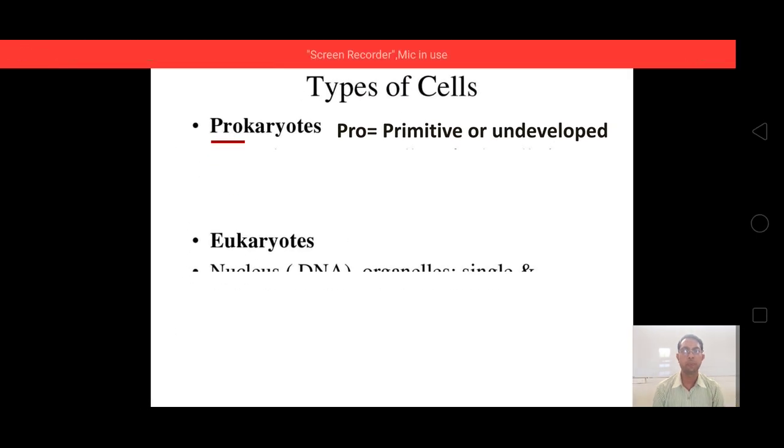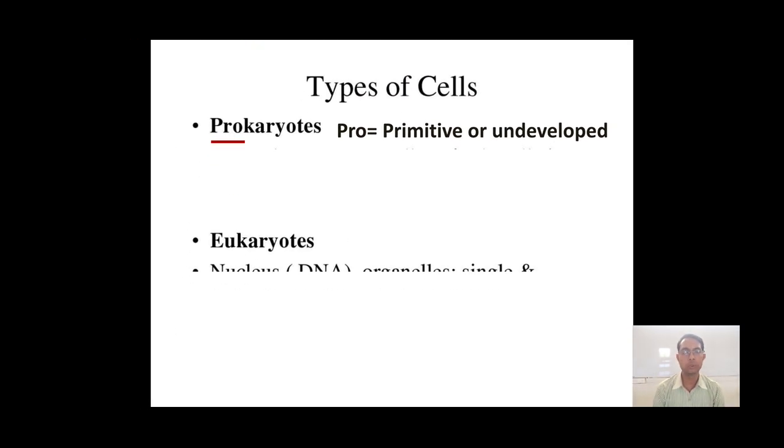Now moving to the eukaryotes, eu and karyon are the two Greek words. Eu means good, or we can say a developed one, and karyon means nucleus. So prokaryote and eukaryote have this basic difference: primitive or undeveloped, and eukaryote meaning good or well developed cells. By looking at these two terms, we can clearly say that prokaryotic cells are those cells which came earlier, and later on they developed and gave rise to the eukaryotic cell.